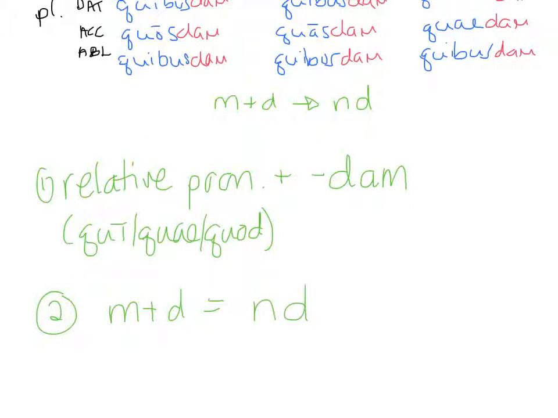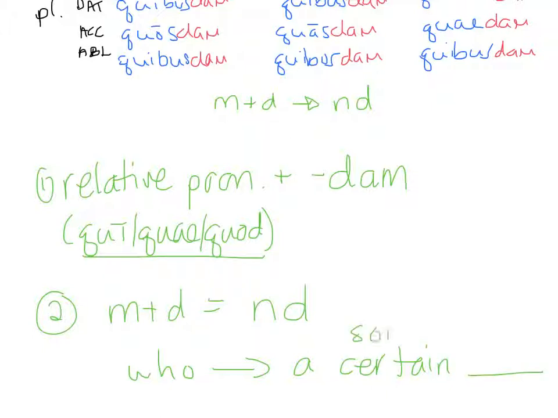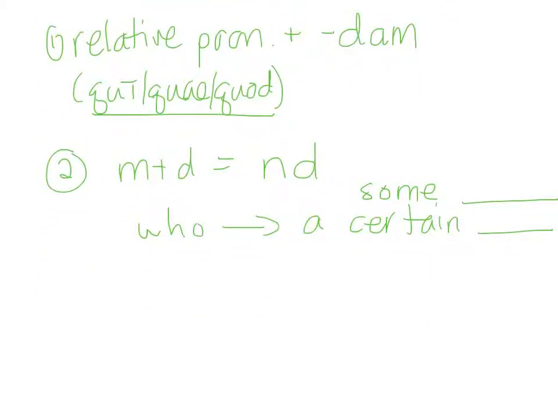And that takes us from just saying who to saying a certain as an adjective, so a certain noun, or the other option is some noun. And that's all you have to do to form the indefinite adjective. Practice. Review this. Make sure you understand it. If you need to write it out a few times to make sure you know it, that's a good idea.